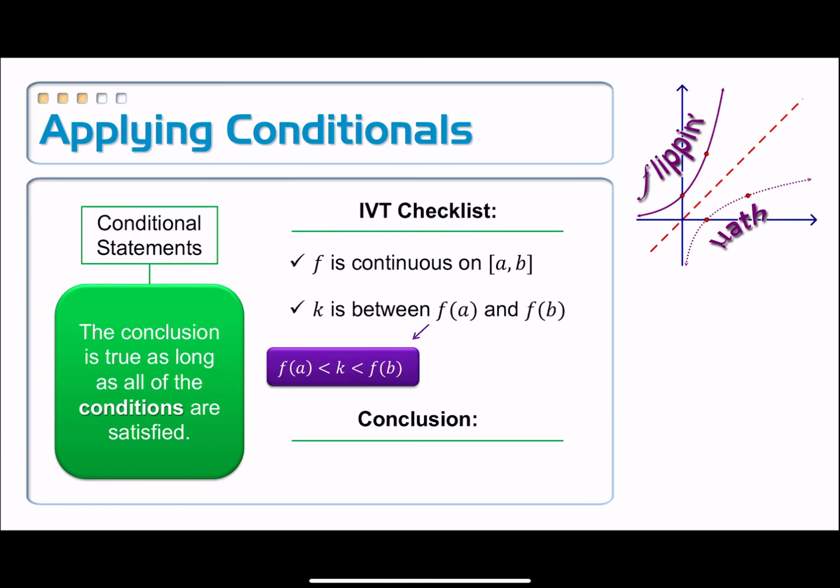We're not guaranteed that, say, f of b is bigger, so it could go either way. It's one of these two inequalities that needs to be satisfied, that k is in between the two endpoints. Once those conditions have been satisfied, and I've actually written out that they have been satisfied, then I can draw the conclusion that f of c is equal to k for some x value in between a and b. And so for that previous example, we said that Venom had to be 42 inches in between those two dates.